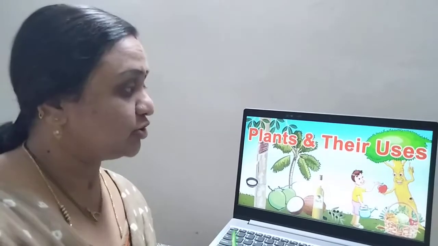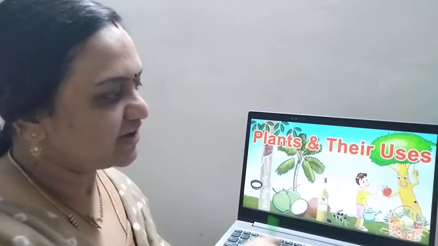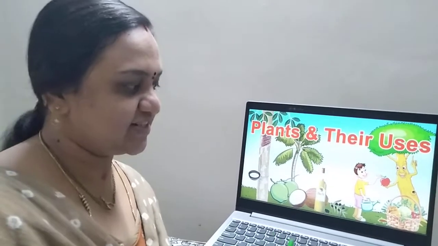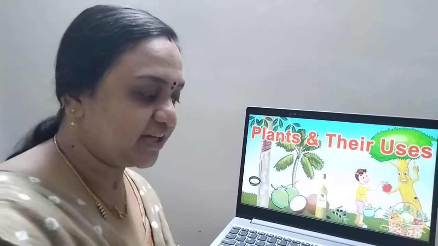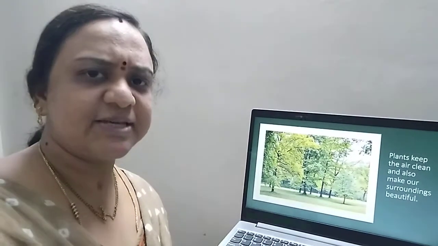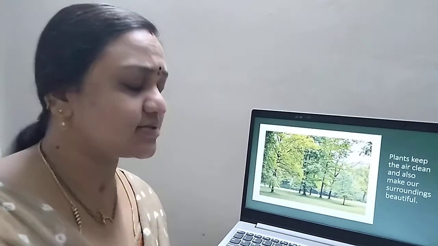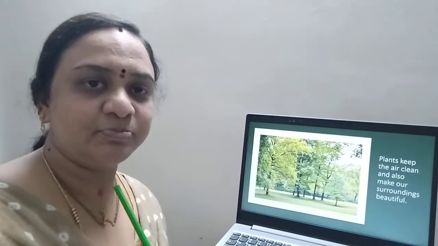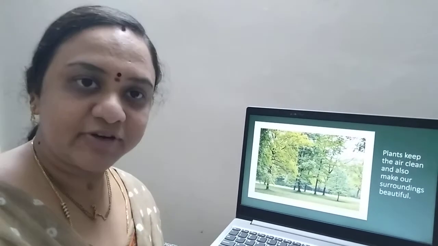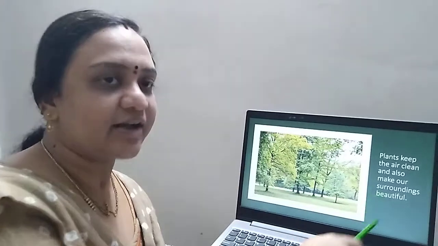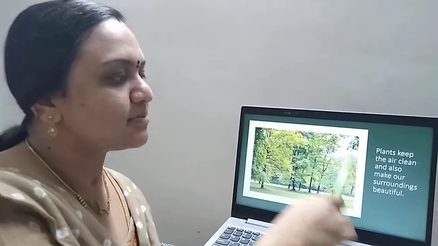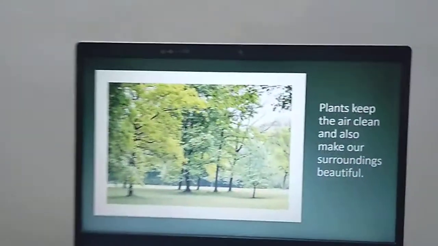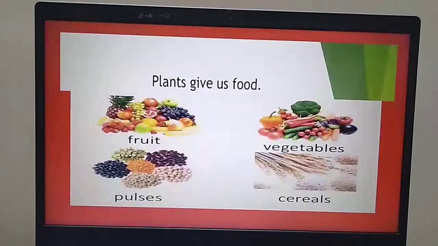See children, teacher was telling you, right, plants are useful to us in many ways. Can you see the picture? How happily plant is helping us? Shall we go and learn more about it? Yes, plants keep the air clean and also make our surroundings beautiful. If you see this picture, we all feel it, right? How beautiful the scenery is. And where is that scenery coming from? It is in our environment. The plants are making our environment look beautiful. Shall we go to our next picture?